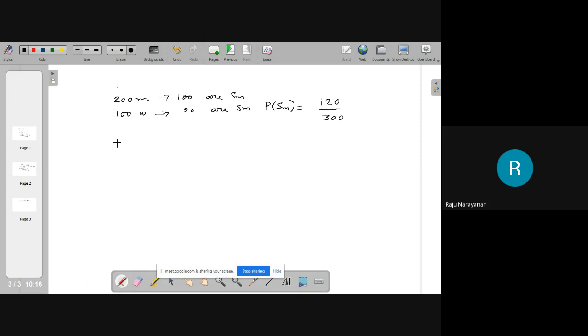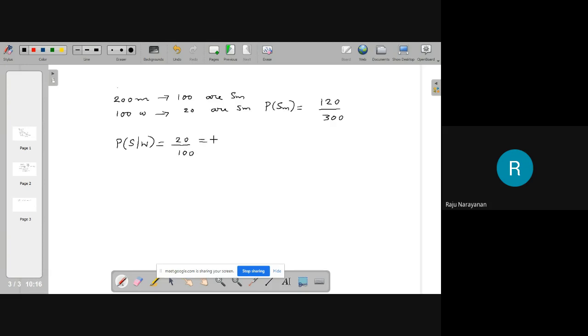Now, what is the probability that a person is a smoker given that the selected person is a woman? Then you can forget about men. Then what is the intersection? Women and smokers, there are 20 cases favorable for that, out of 100 women.